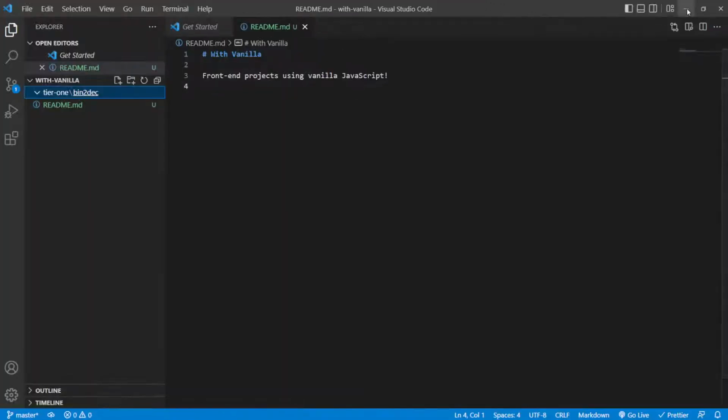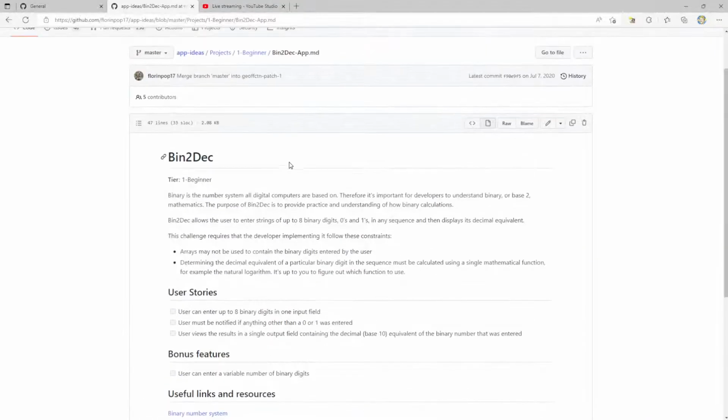So why don't we go ahead and read the prompt and let's see exactly what it is that we're supposed to be doing here. So this is a tier 1 question. It says, binary is the number system all digital computers are based on. Therefore, it's important for developers to understand binary or base 2 mathematics. The purpose of bin2deck is to provide practice and understanding of how binary calculations. I think probably they meant to say binary calculations work. Maybe I'll open up a PR for this later.